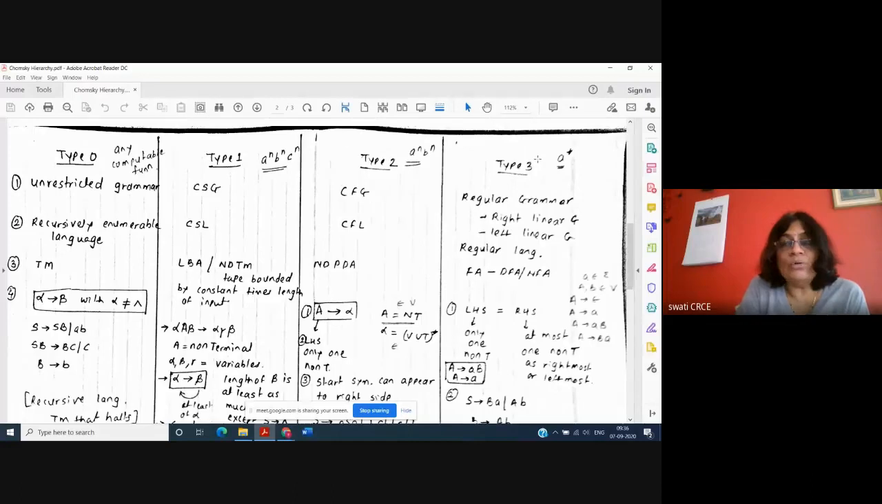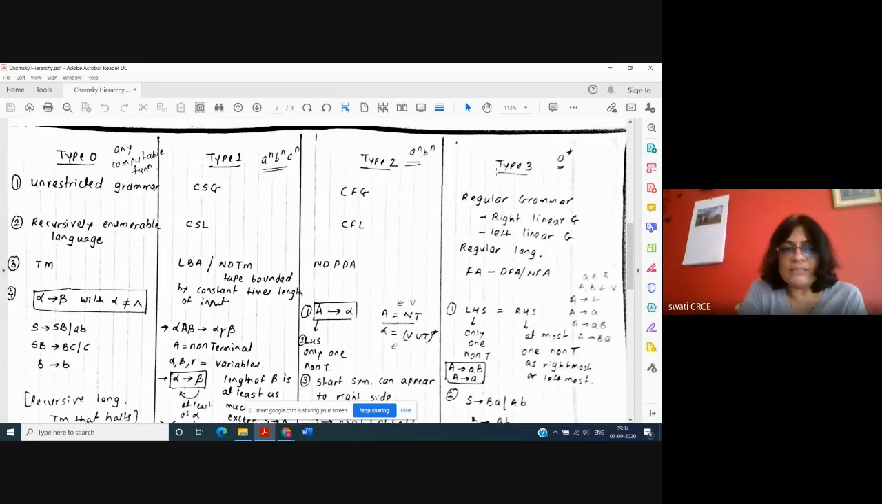But as per the pumping lemma that I taught, A raised to n, B raised to n is not a regular language, because you cannot draw a DFA or NFA for A raised to n, B raised to n. So it is not a regular language, but it is an example of a context-free language. This is a word belonging to a context-free language. So this is the example of type 2. And the example of type 1 is A raised to n, B raised to n, C raised to n. Here there was only one variable, A raised to n. There were two variables here.